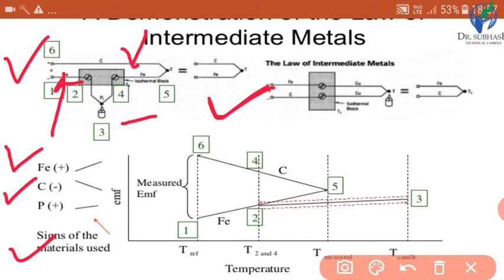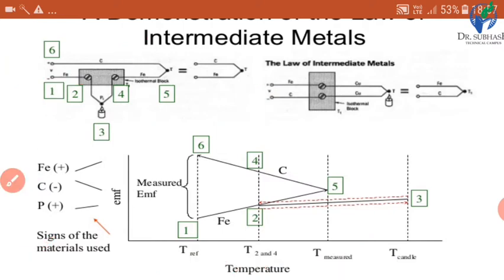Here we can see the reference temperature T reference, then T2 and T4, the temperatures in between 2 and 4, and here is the measured temperature. So this is how we can demonstrate the intermediate metals, and this is the second law of thermoelectric.